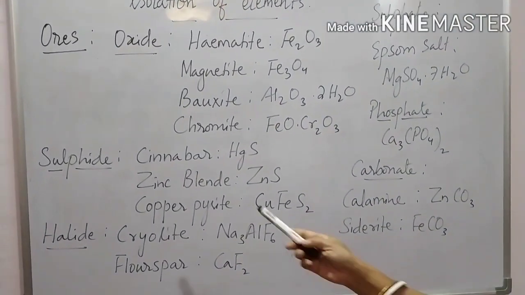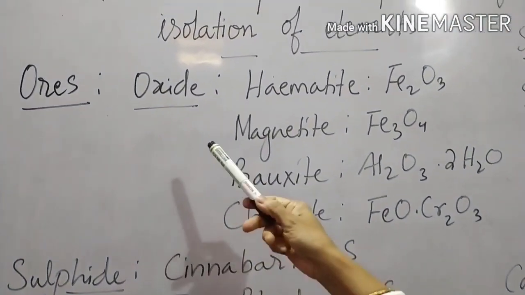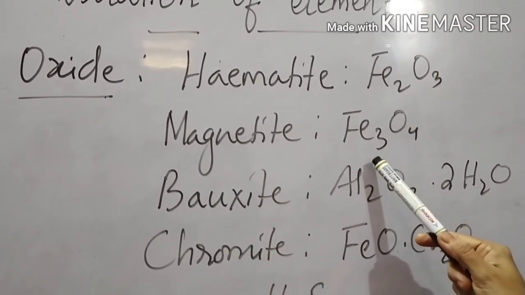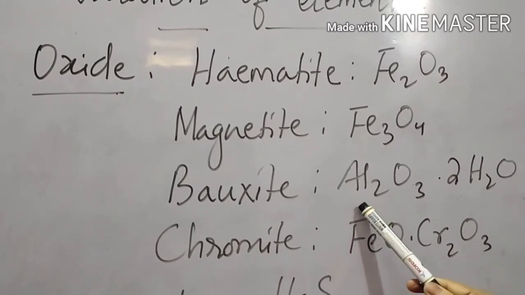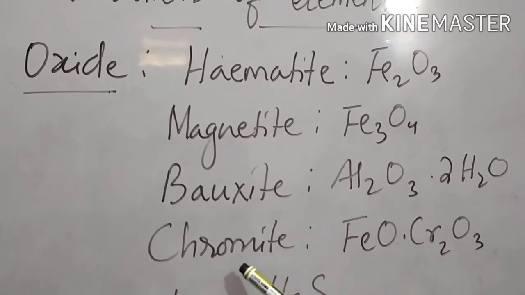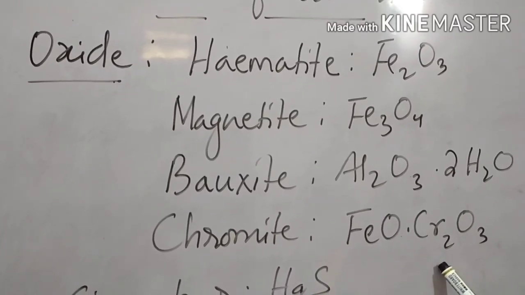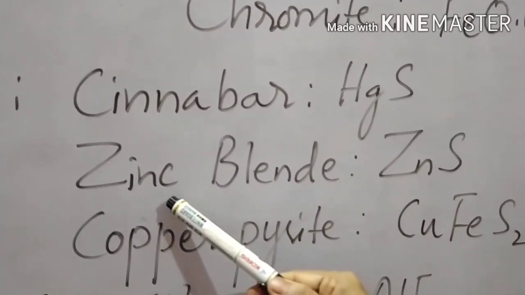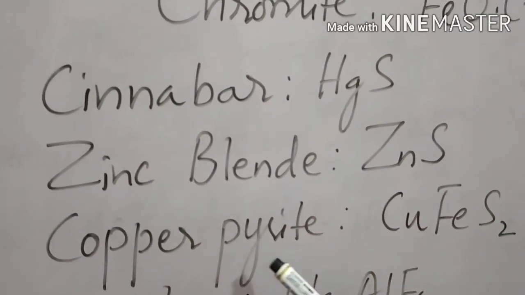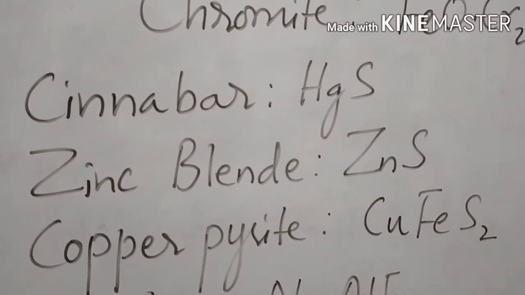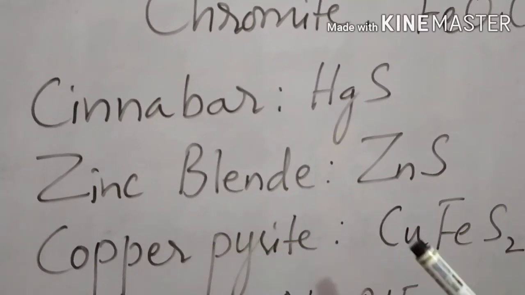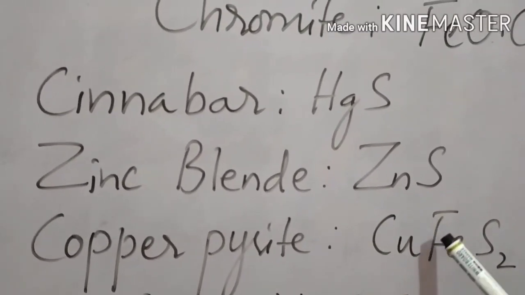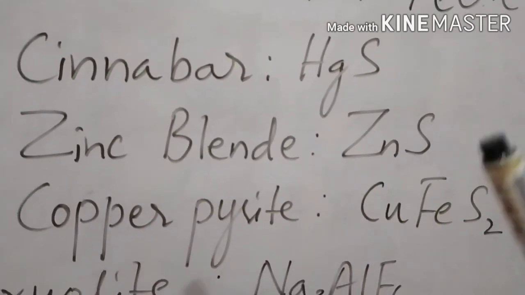I have classified according to the chemical composition some oxide ores like hematite Fe2O3, magnetite Fe3O4, bauxite Al2O3.2H2O, chromite FeO.Cr2O3. Some sulfide ores: cinnabar HgS, zinc blende ZnS, copper pyrite CuFeS2. In copper pyrite we can extract two metals, copper and iron, but the percentage of copper is more, therefore we have named it copper pyrite.